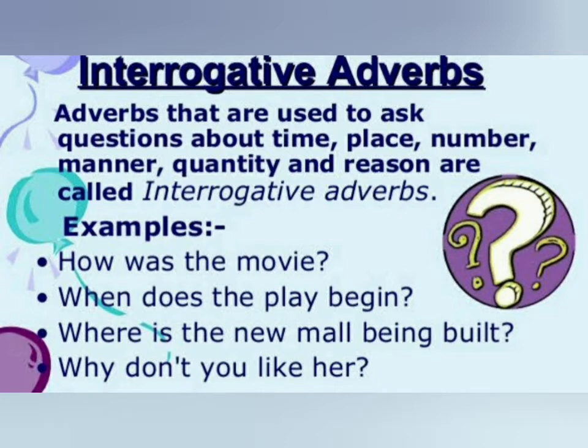It means the adverbs that are used to ask questions about time, place, number, manner, quantity, and reason are called interrogative adverbs. And they are usually placed at the beginning of the question.